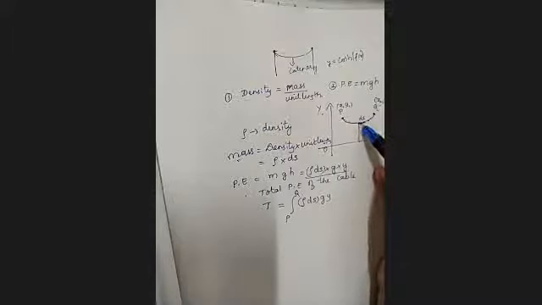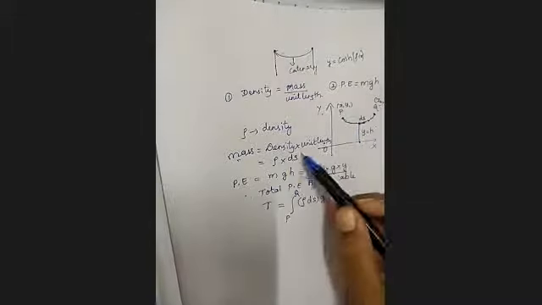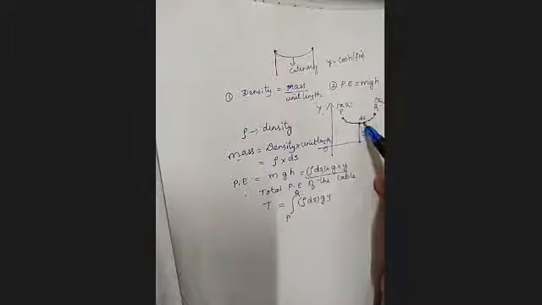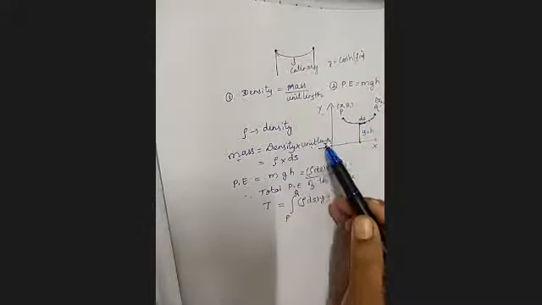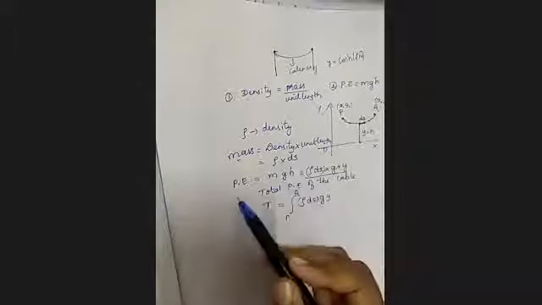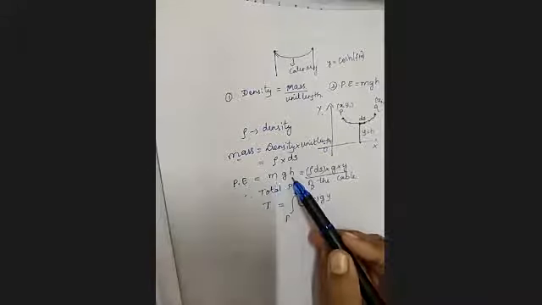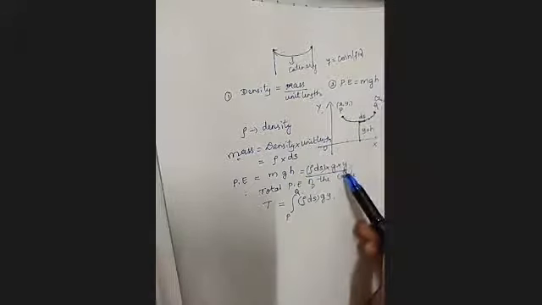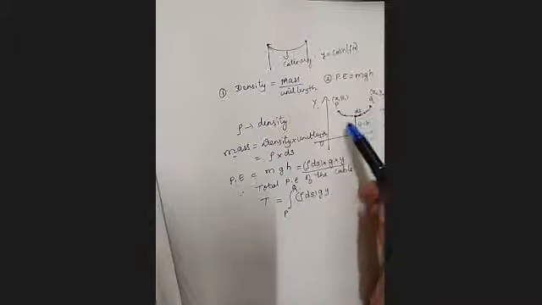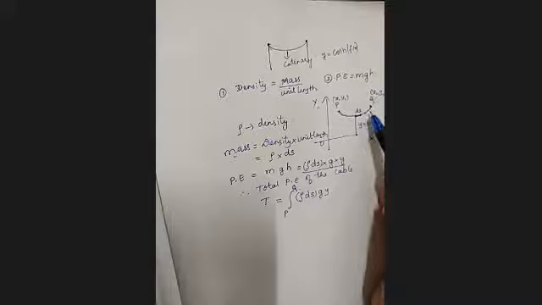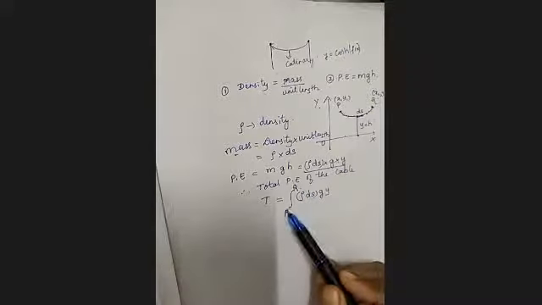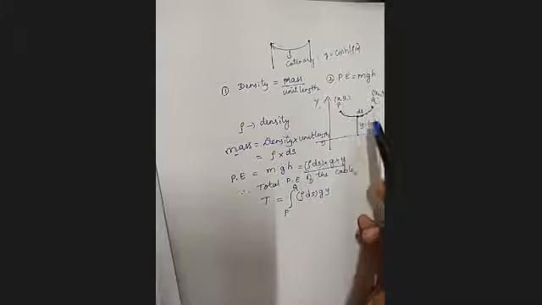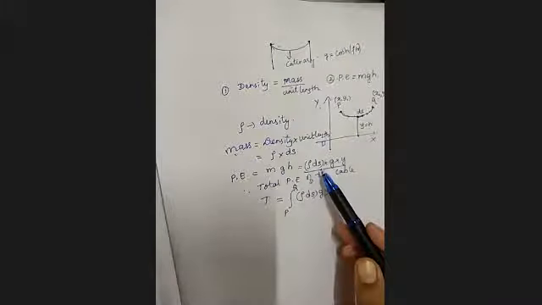So what we have taken is a cable with the fixed points. The height is y. We have taken a part of the cable, ds. If you want to find the mass of this element, you can just take density into unit length, which is rho into ds. Potential energy is given by mgh. M is rho ds, g is g itself, and the height is nothing but y. So this is for one part of the cable. When you want it for the whole thing, the total potential energy of the cable is given by, this is made up of so many parts, so we have to take it from P to Q.